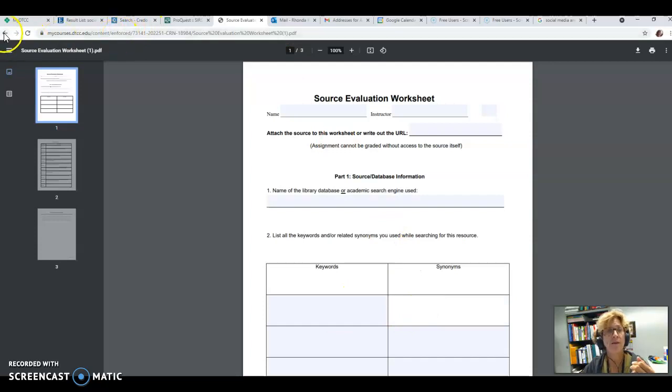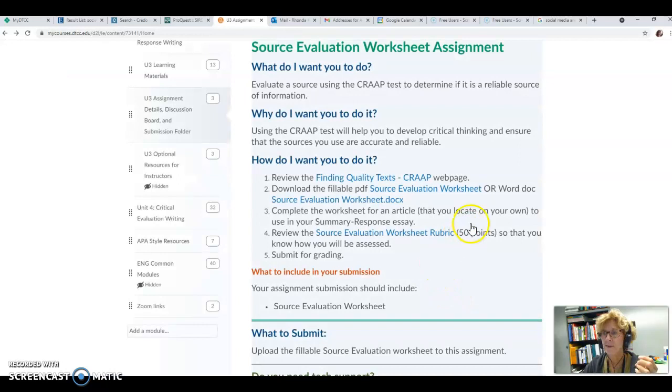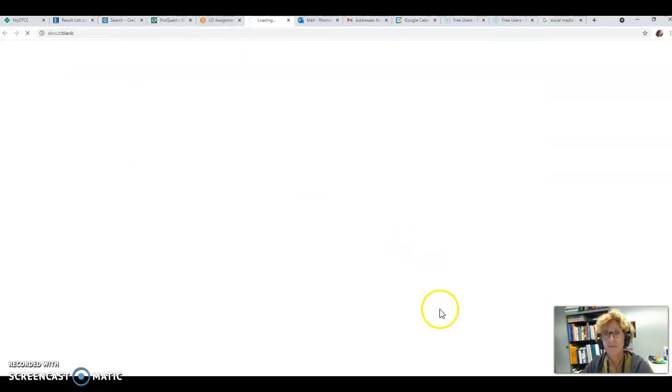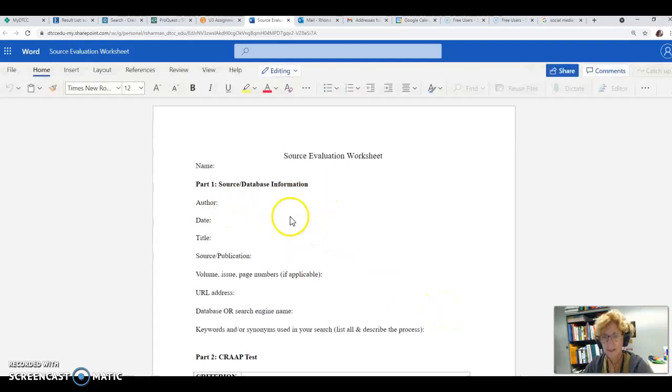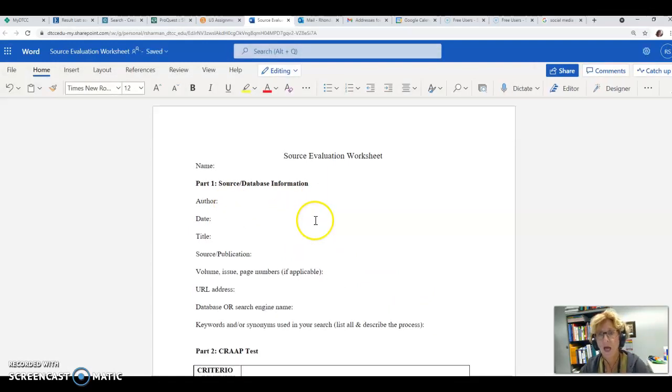The other one is a Word doc. And this one, you of course just put your cursor and type. If you need to convert this into a Google Doc for the purposes of your computer, that's fine as well. I just need all the information.